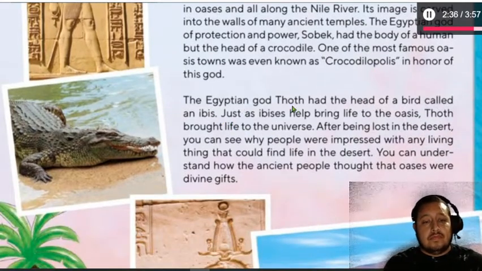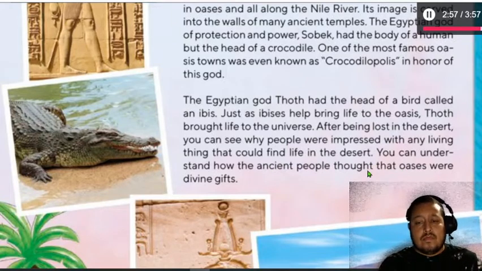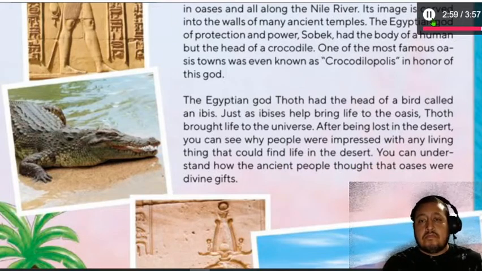The Egyptian god Thoth had the head of a bird called an ibis. Just as ibises help bring life to the oasis, Thoth brought life to the universe. After being lost in the desert, you can see why people were impressed with any living thing that could find life in the desert. You can understand how the ancient people thought that oases were divine gifts.